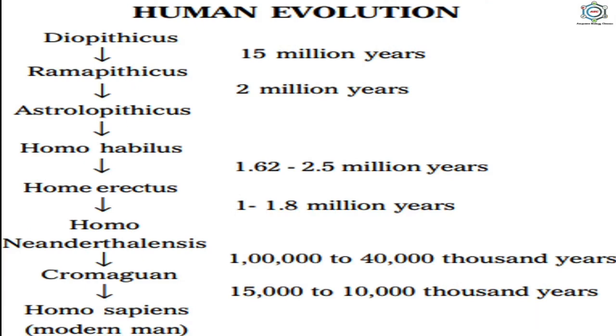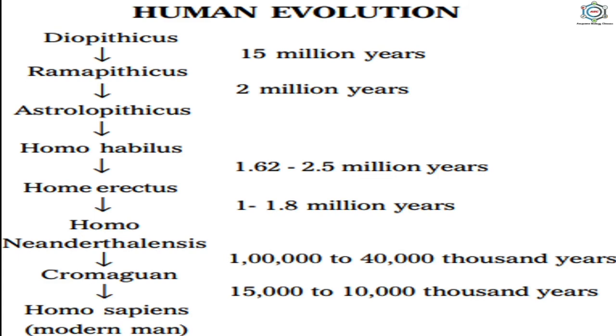In case of human evolution, at first Dryopithecus forms Ramapithecus 15 million years ago. Then Ramapithecus formed Australopithecus in 2 million years. Then Australopithecus formed Homo habilis, and Homo habilis converted into Homo erectus in 1.6 to 2.5 million years.